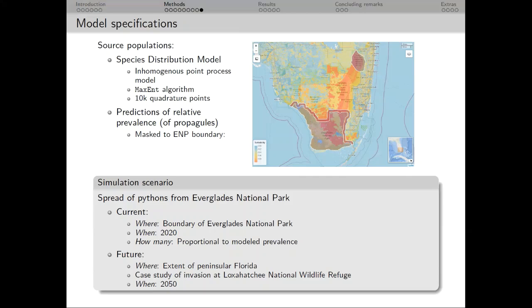And for those of you who have used SAMC, the model performs best when you're simulating dispersal out of a discrete location with a defined boundary. So I masked the predictions of Python prevalence to the Everglades National Park's boundary to represent spread out of the park. I'm also considering a nearby wildlife refuge, the Loxahatchee, as a site of potential invasion because in recent news they found their first adult python there and they're worried that establishment will soon follow. So I wanted to model spread to the Loxahatchee as well.